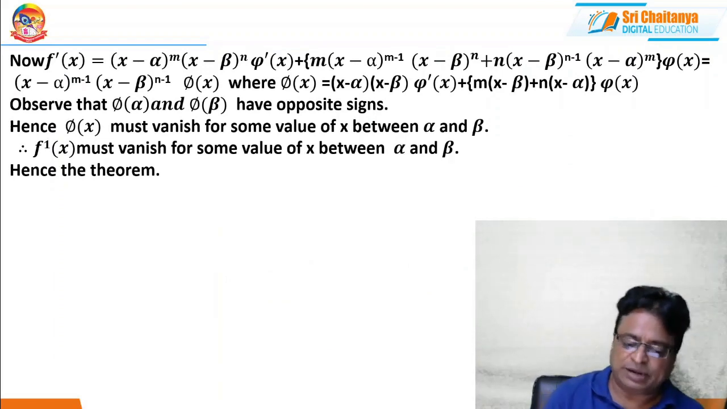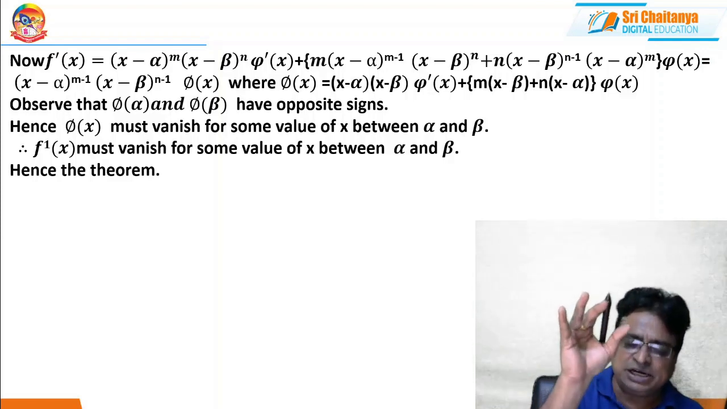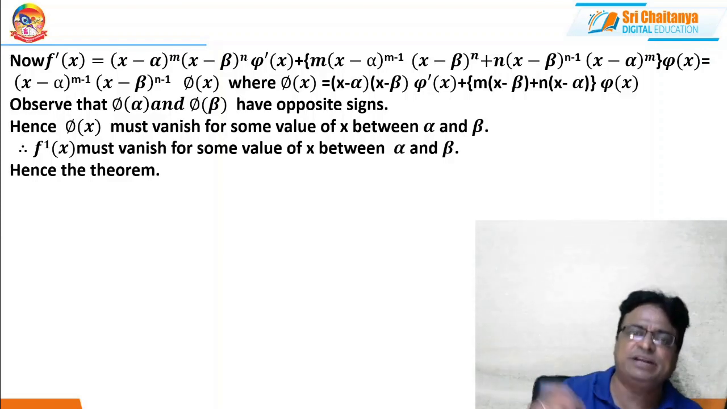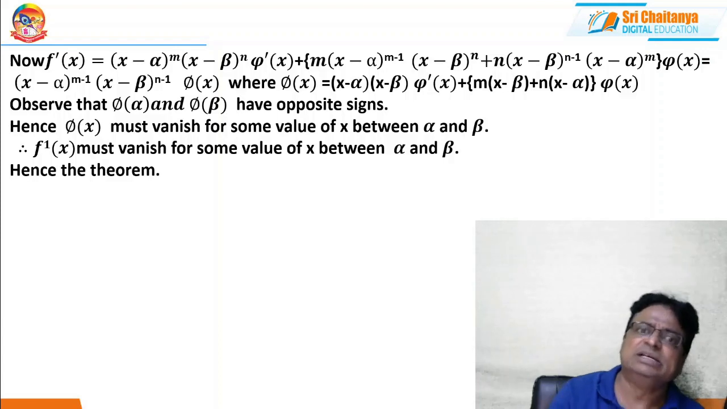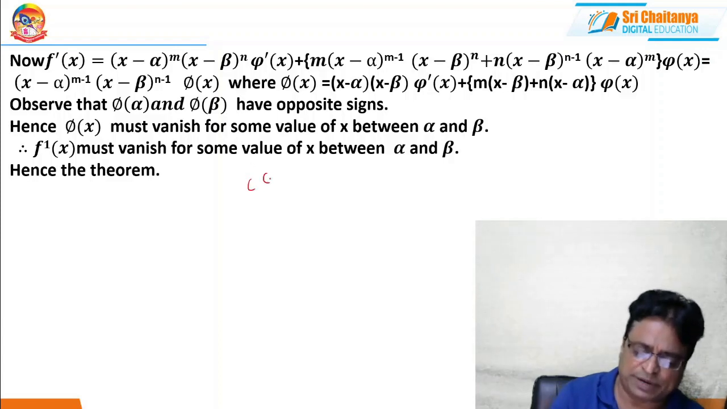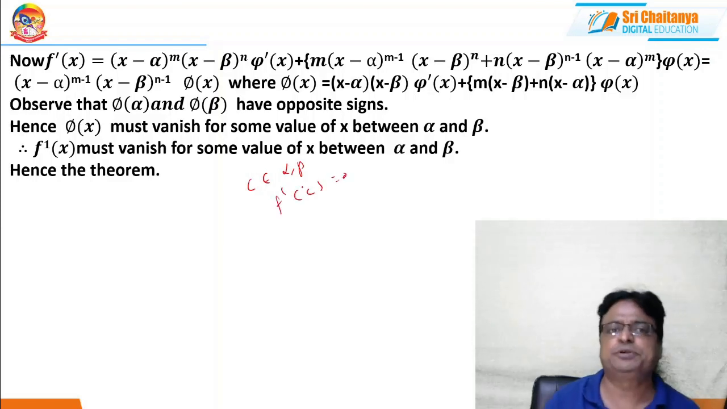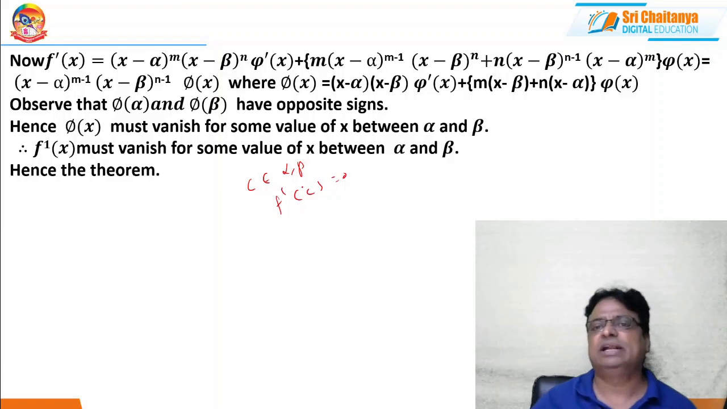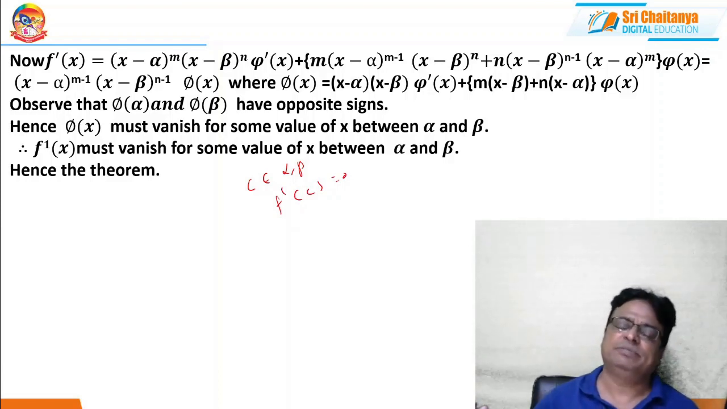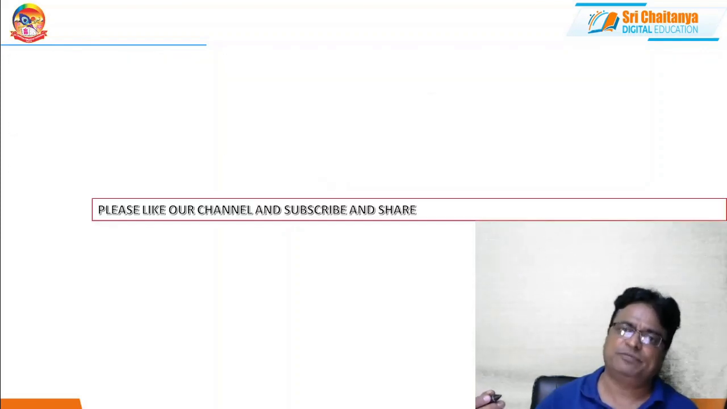f of alpha equal to 0, f of beta equal to 0, so all the conditions of Rolle's theorem are satisfied. Therefore there exists a real number c belonging to the open interval alpha comma beta such that f dash of c equal to 0. If I substitute that, I will get the derived equation. So this is the proof: between two consecutive roots of f of x equal to 0, there exists a root of f dash x equal to 0. That is the proof.